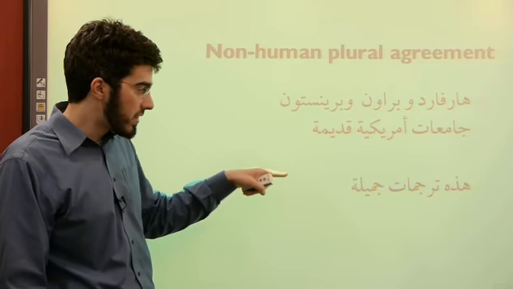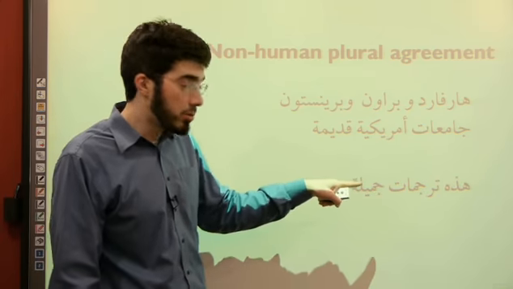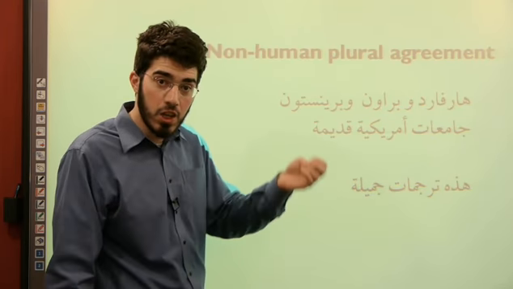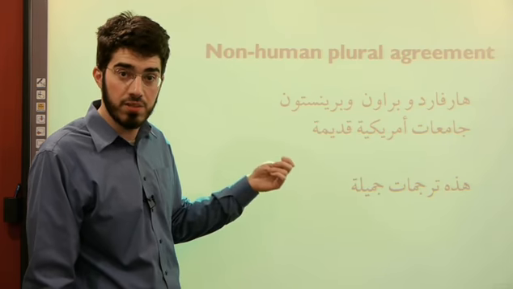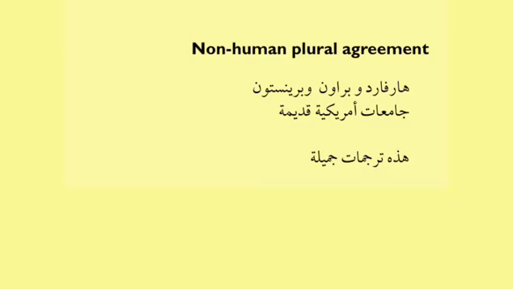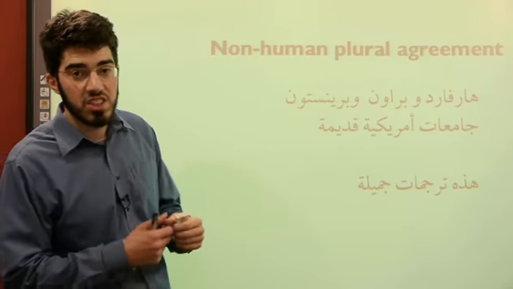هذه ترجمات جميلة. These are beautiful translations. Notice here, tarjamat is a non-human plural. The sifa, the adjective therefore, should be singular feminine. And there she is. Jamila, not jamilat. Feminine is jamila, not jamil. That's the end of our discussion of the non-human plural.